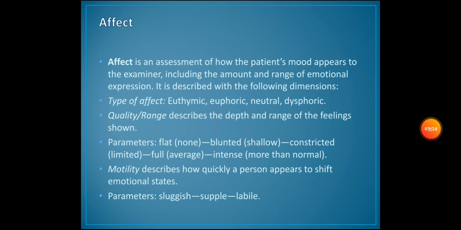So what's affect? Affect is an assessment of how the patient's mood appears to the examiner, including the amount and range of emotional expression. It is described with the following dimensions. Type of affect can be euthymic, euphoric, neutral, dysphoric. Quality and range describes the depth and range of the feelings shown. The parameters are flat, none, blunted, shallow, constricted, limited, full, average, intense, more than normal. Motility describes how quickly a person appears to shift emotional states, such as sluggish, supple, labile.